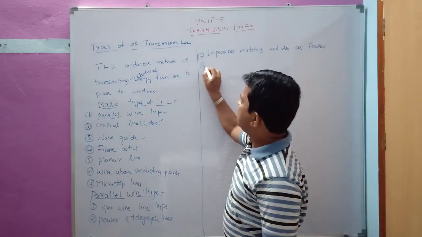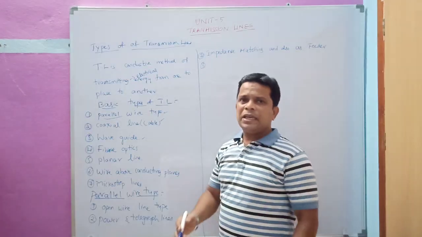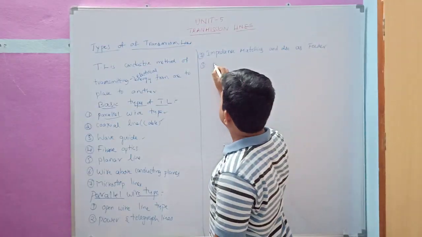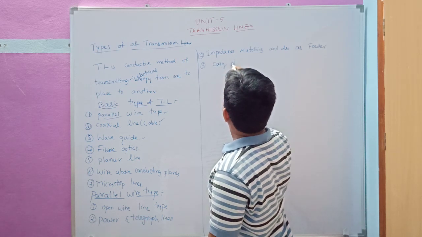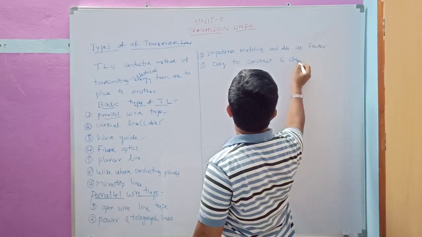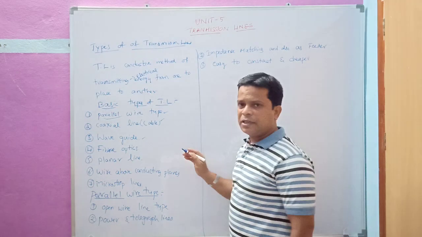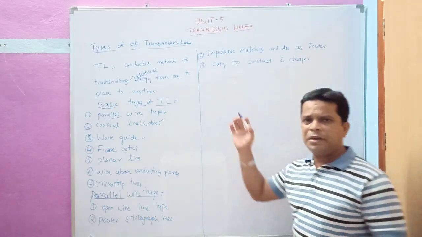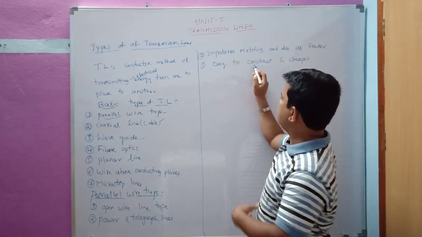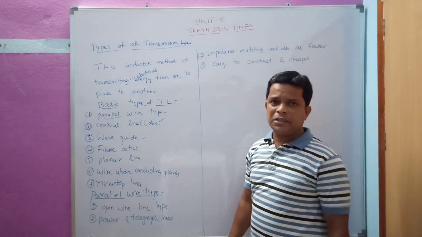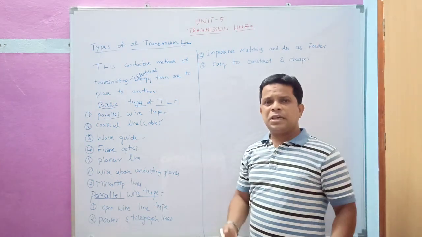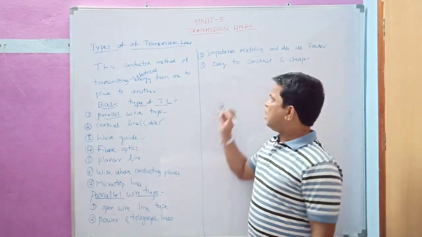Next, we are going to see that they are easy to construct and also cheaper. These types of transmission lines don't have any complexity, so that's why they are easy to construct and fabricate, and they are very cheap compared to all the other transmission lines. That's why you can see most of the power lines use them, because they are always cheaper.